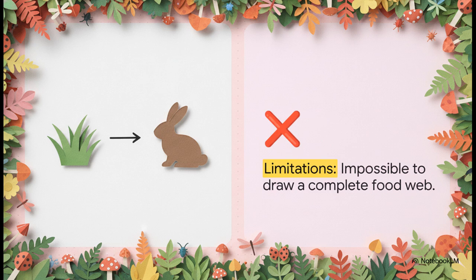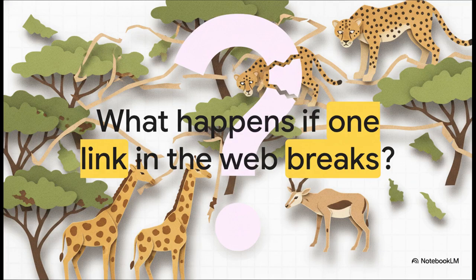I mean, it is literally impossible to draw a perfectly complete web of a chaotic, real-world ecosystem. You just can't include every microscopic fungus, every single insect, or every stray blade of grass. But that's okay. Models are there to help us grasp the big picture, even if they have to leave out some of the microscopic details. So, I'll leave you with this to ponder.